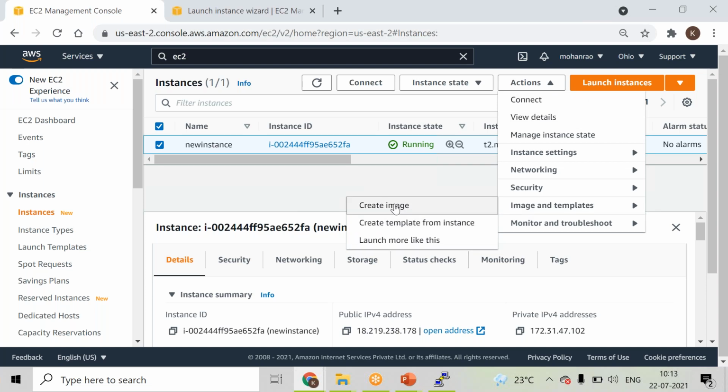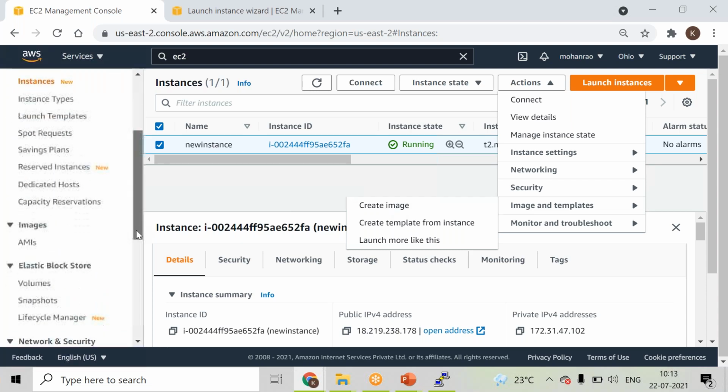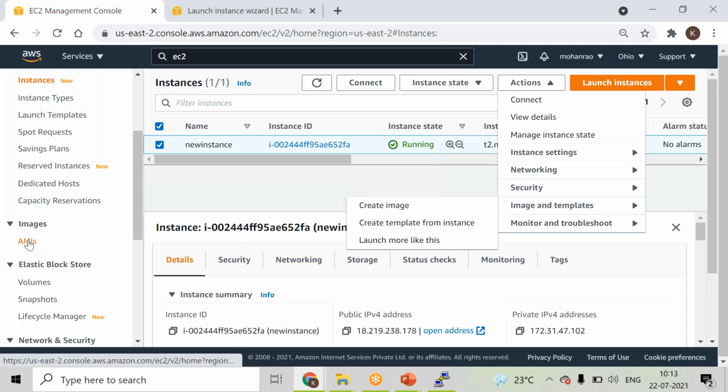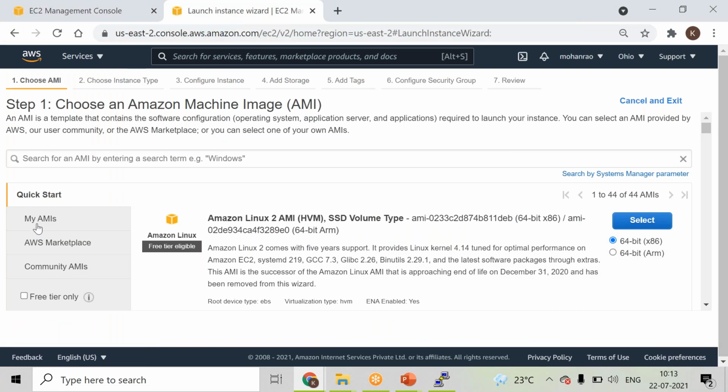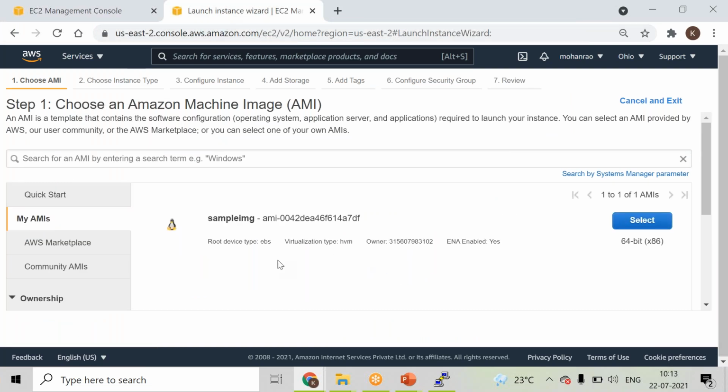So once this particular create image is selected, so towards your left you can see a separate section called AMIs. Images దగ్గర AMIs అనే ఆప్షన్ ఉంటుంది. So whatever you have created the customized machine images, right? So they will be available from here. And from this tab ikkada my AMIs అనే ఆప్షన్ ఉంది కదా. So from here you will be able to see whatever the new AMIs that you have created from your account, right? So they will be visible from here also.